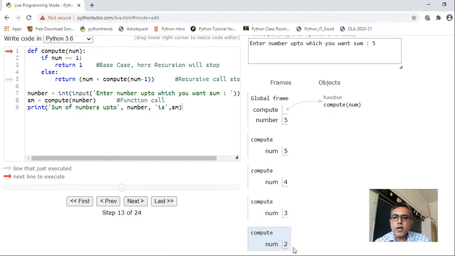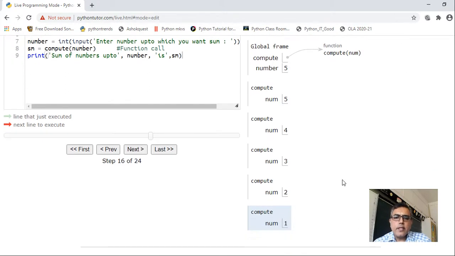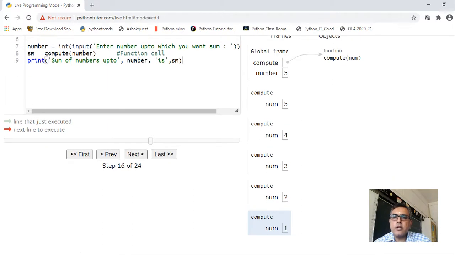This time compute is called with num 2, right? Now again see, 2 is equal to 1, false. You go to next. Now this time it will call compute with num 1. So how many times has the compute function been called? See here, right? 1, 2, 3, 4, 5. So recursively the function is calling itself.